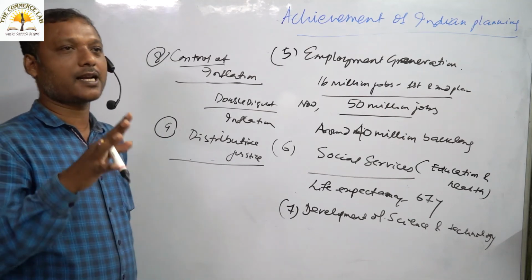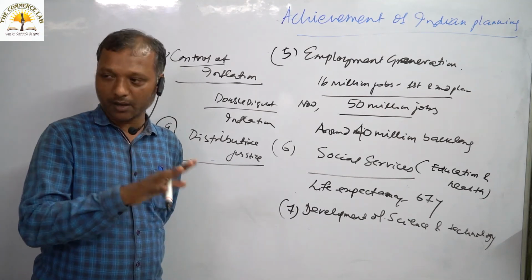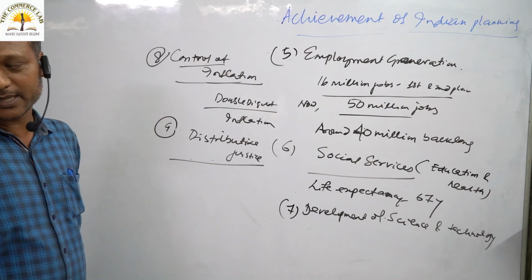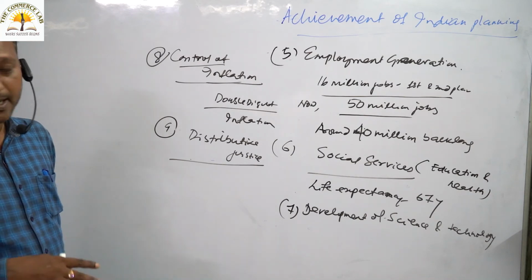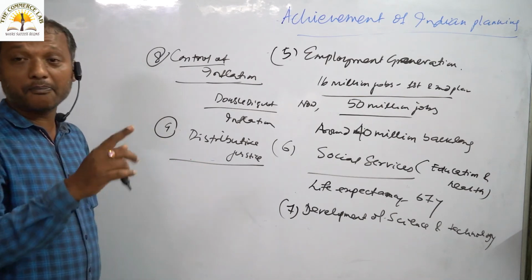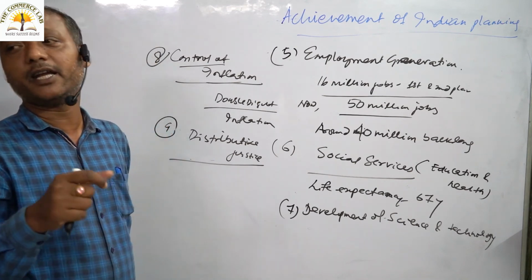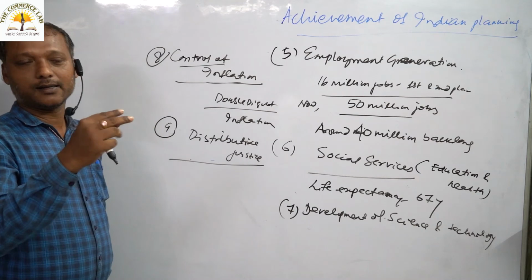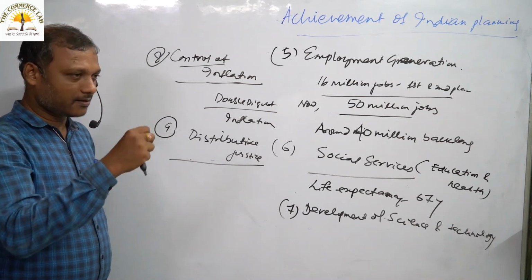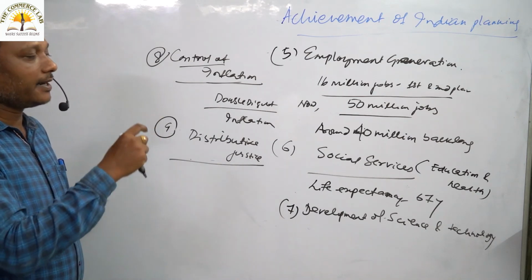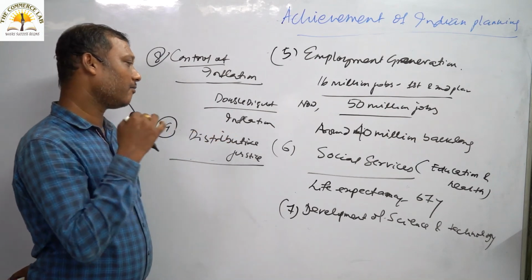Still now, there are some states which are known as developed states. Till now, there are some states which are known as underdeveloped states. Still, the gap between rich and poor is very wide. There is no reduction in the gap between rich and poor.